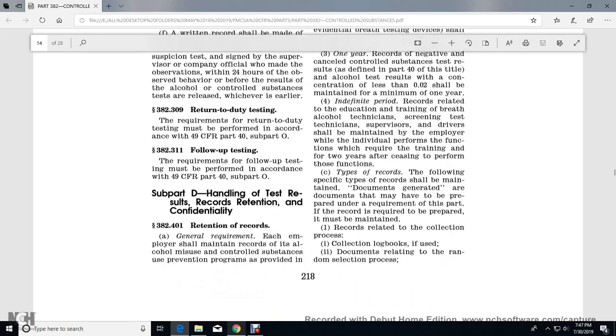Types of records. The following specific types of records shall be maintained. Documents generated in compliance with the requirements of this part, and records required to be prepared, must be obtained.